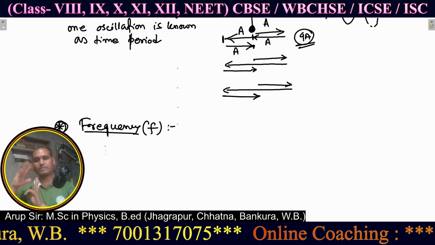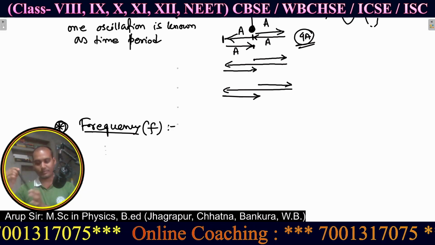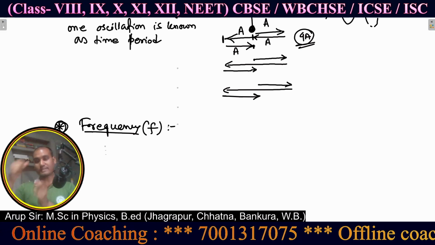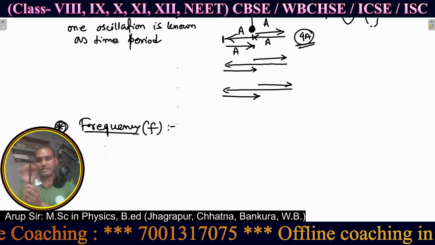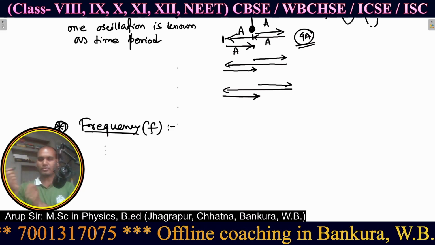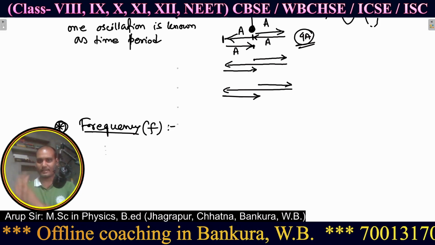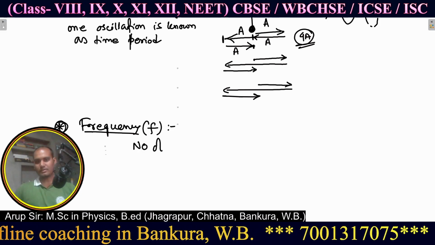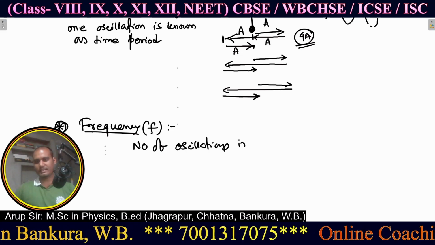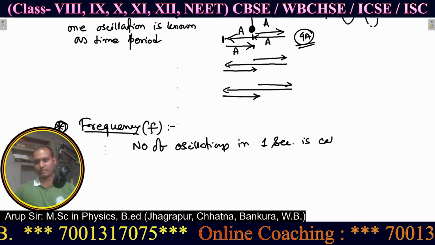It may even be possible that this pendulum is oscillating 10 times in 1 second, so fast that within 1 second it oscillates 10 times. So the number of oscillations in 1 second is called frequency.